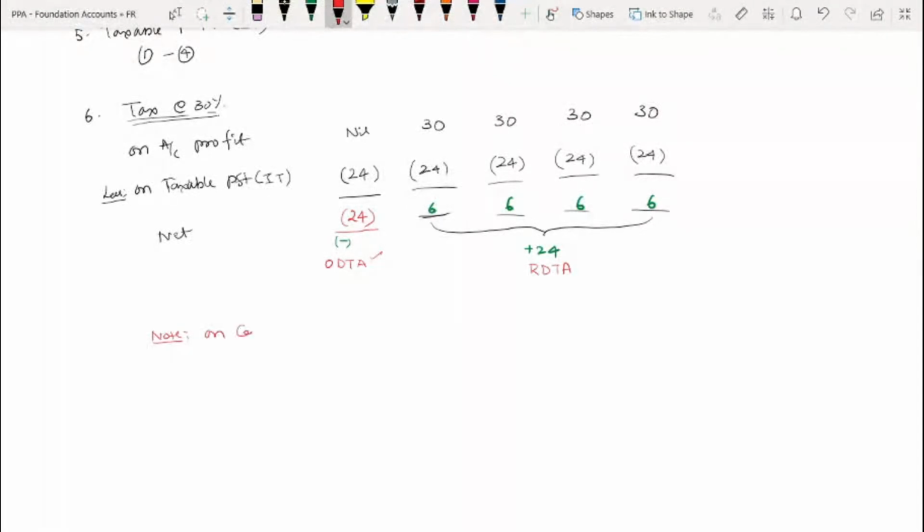Note: on creation or recognition of DTA, it should be certain that in future it should get reversed.